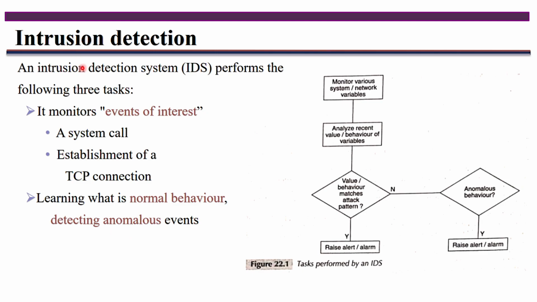This is one example. Here you have to monitor various system or network variables continuously, and afterwards you have to analyze that particular system. After monitoring, you have to make an analysis. The analysis may be based on recent values or on the behavior of variables. If that value and behavior match the attack pattern, then you have to raise an alert or alarm message to inform the system administrator that this is an intrusion.